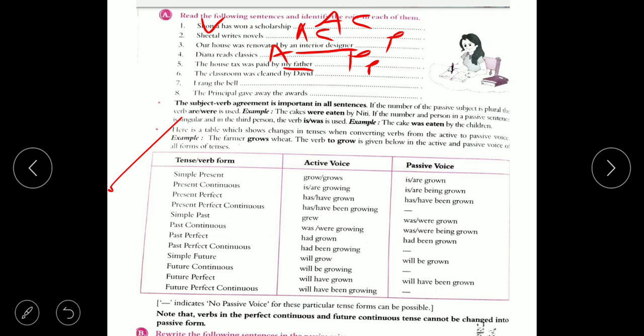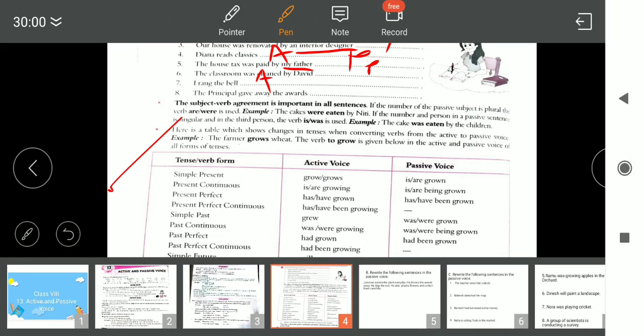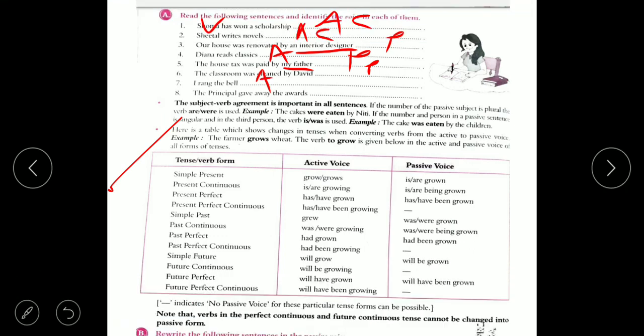I rang the bell. Who rang? I. Before the verb, so it is active. The principal gave away the award. Who gave away the award? Principal. Before the verb, so it is active. Understand? First one active, second also active, third passive, fourth active, fifth passive, sixth passive, seventh active, eighth active.